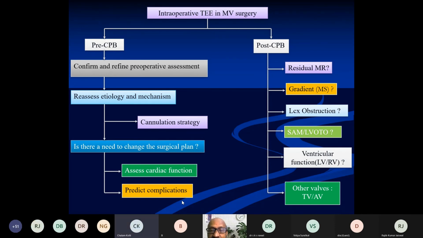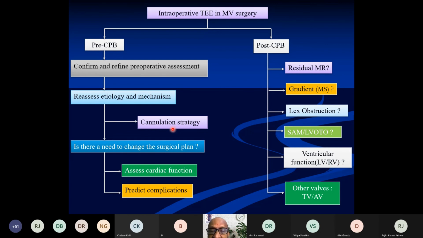In the pre-CPB, we need to refine the preoperative assessment and confirm the etiology and mechanism. What should be the cannulation strategy? Are we doing a minimal access surgery, or is it a routine sternotomy mitral valve surgery? Is there a need to change the surgery plan? What is the cardiac function? What are the possible complications, especially in terms of prediction of systolic anterior motion?